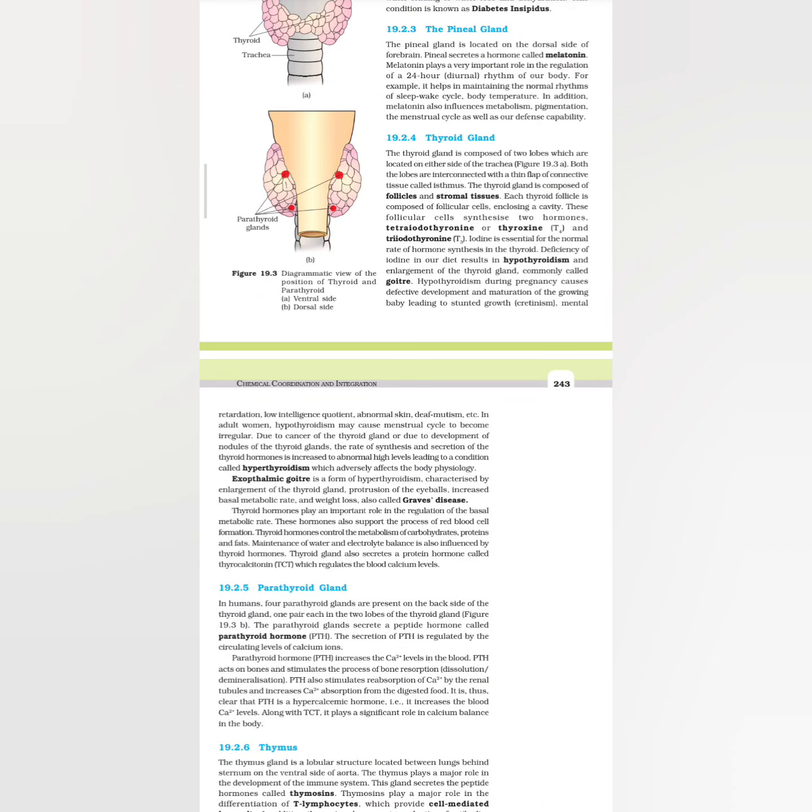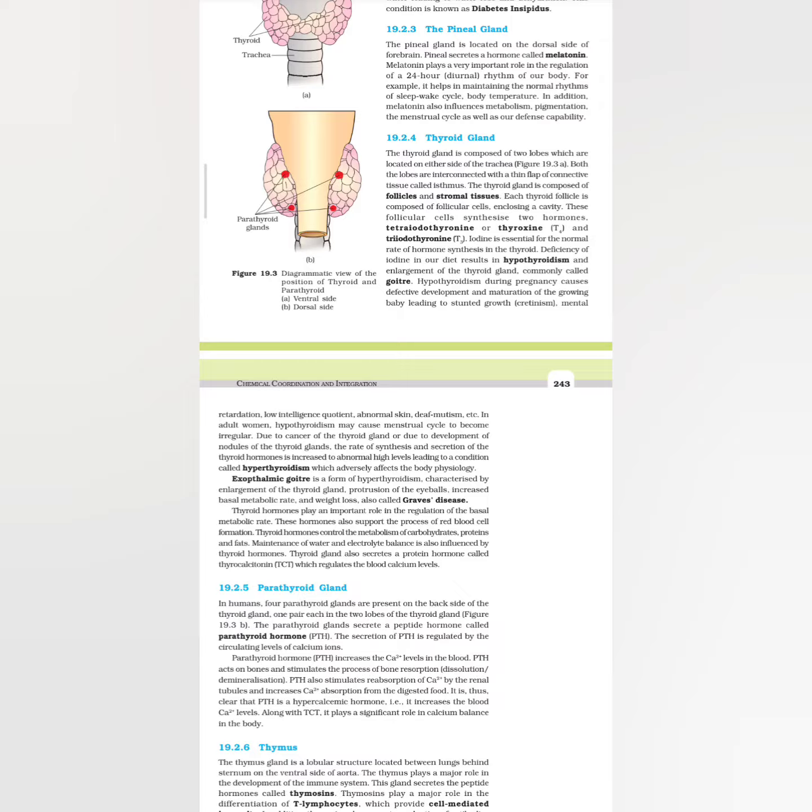19.2.4 Thyroid gland. The thyroid gland is composed of two lobes which are located on either side of the trachea. Figure 19.3a. Both the lobes are interconnected with a thin flap of connective tissue called isthmus. The thyroid gland is composed of follicles and stromal tissues. Each thyroid follicle is composed of follicular cells enclosing a cavity. These follicular cells synthesize two hormones, tetraiodothyronine or thyroxine (T4) and triiodothyronine (T3).